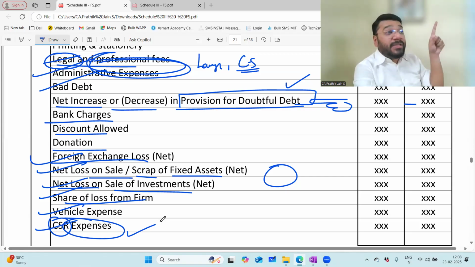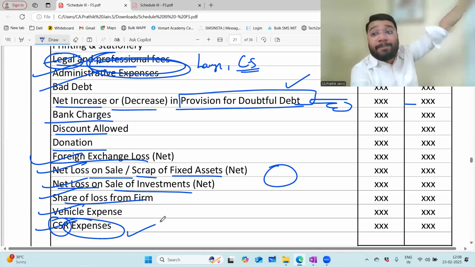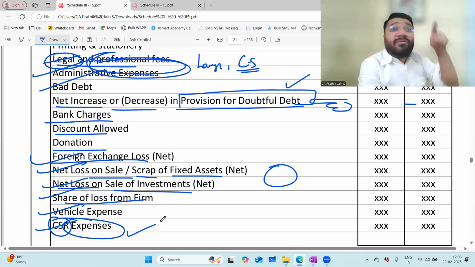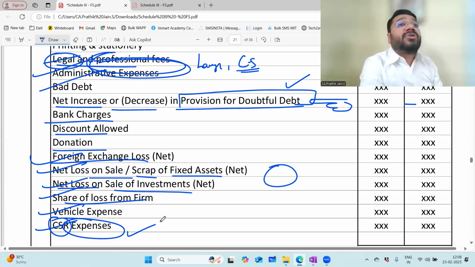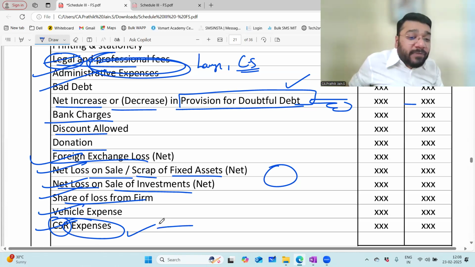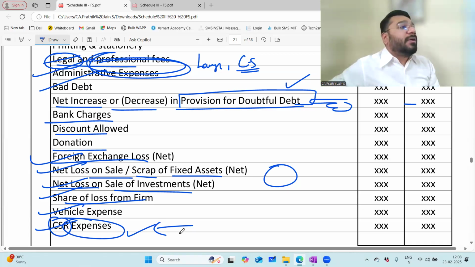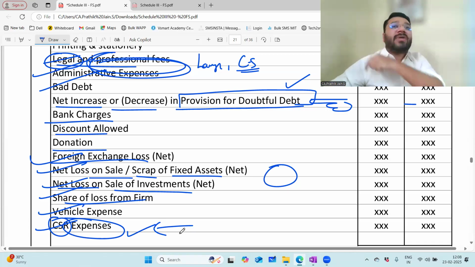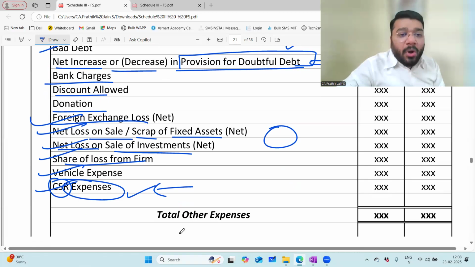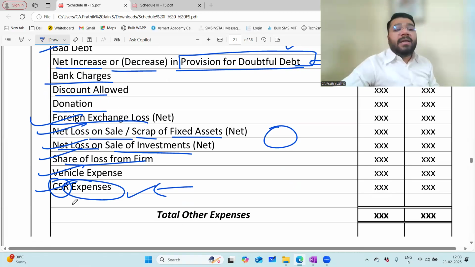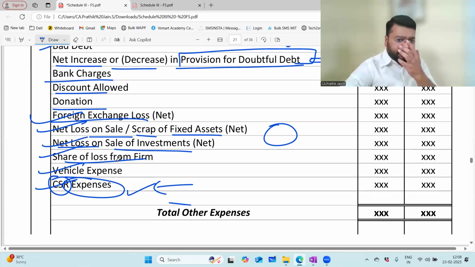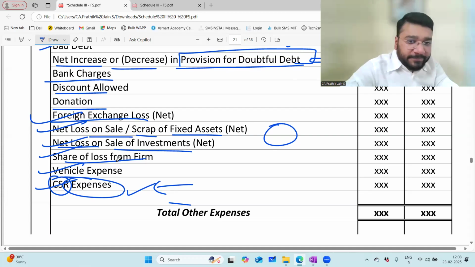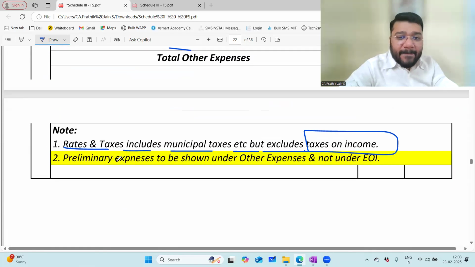Please understand, this is not for the employee. If it is done for the employee, go to employee benefit. If it is done for the general public, it is called corporate social responsibility, and you have to give a disclosure of this separately in your notes to accounts as well. I'll be discussing that in the upcoming sessions. All these put together are called other expenses. Am I loud and clear?